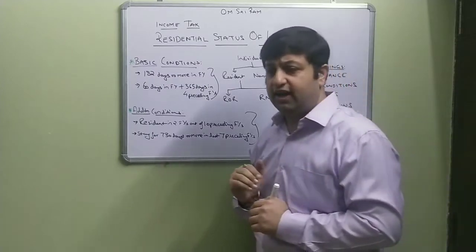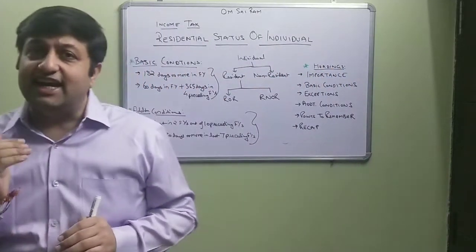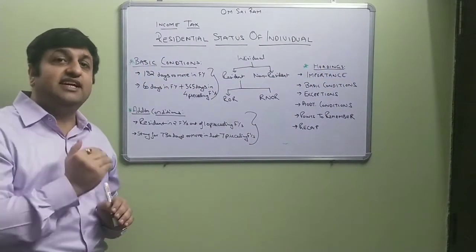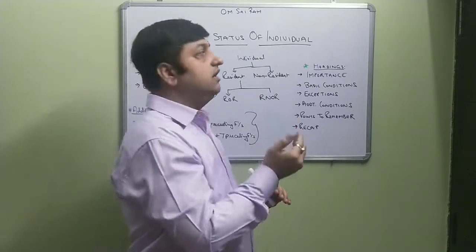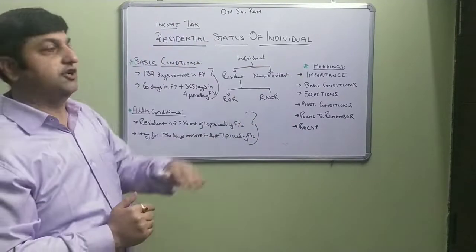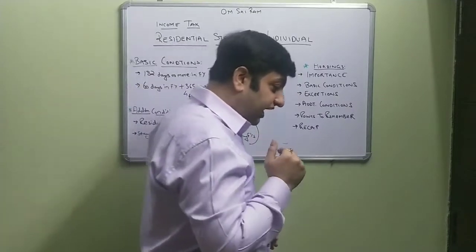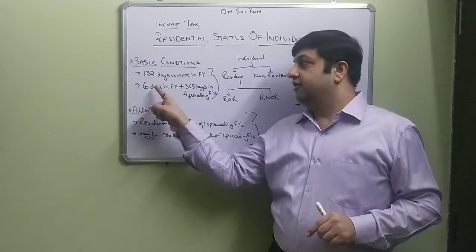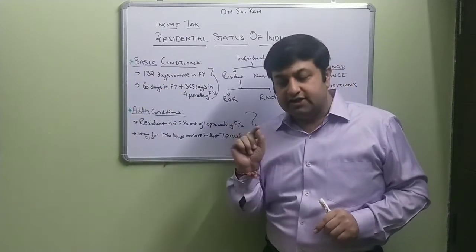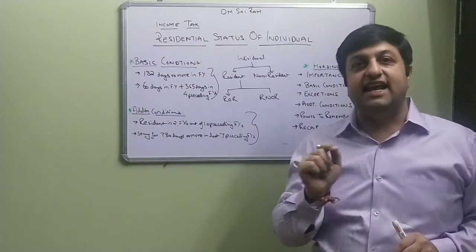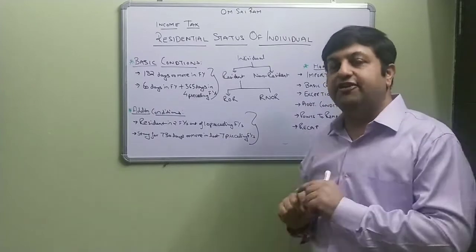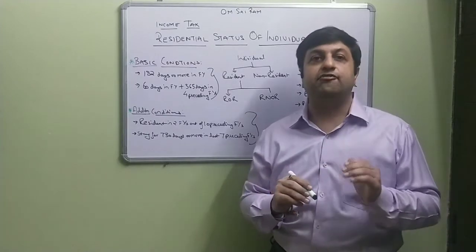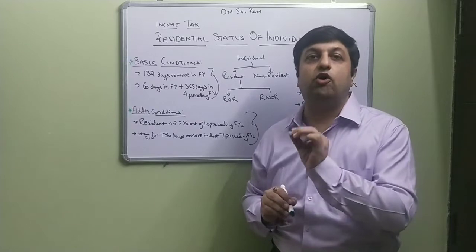So let's move ahead and discuss how we can categorize an individual as a resident or a non-resident, our first threshold. In order to decide that first threshold, we have two basic conditions which we have to look at. The first basic condition is a stay in India during the current financial year for a period of 182 days or more.